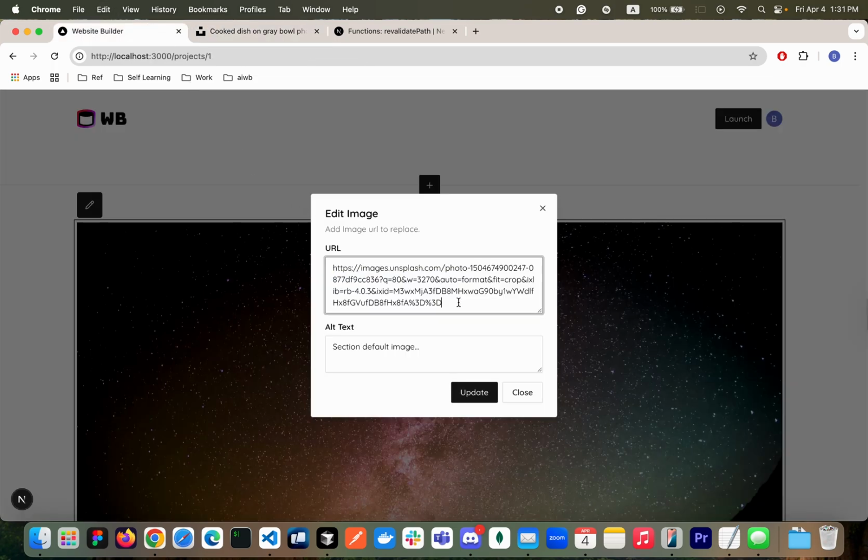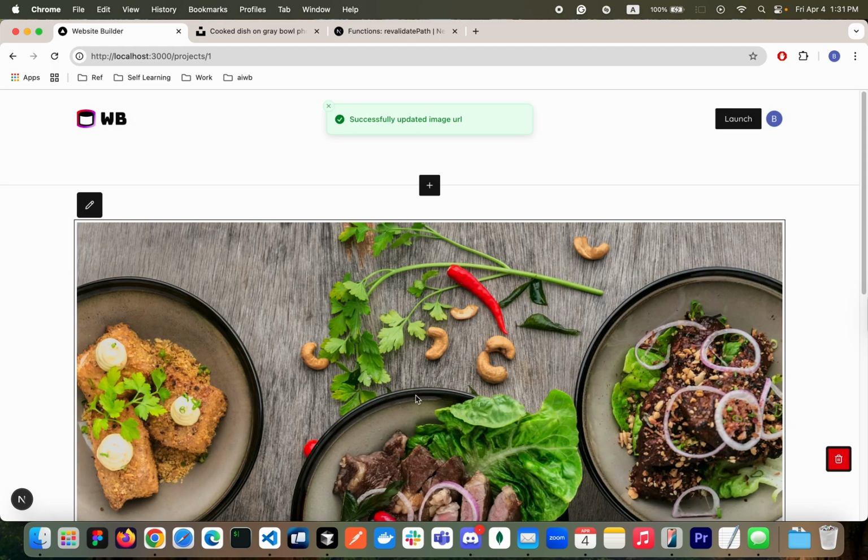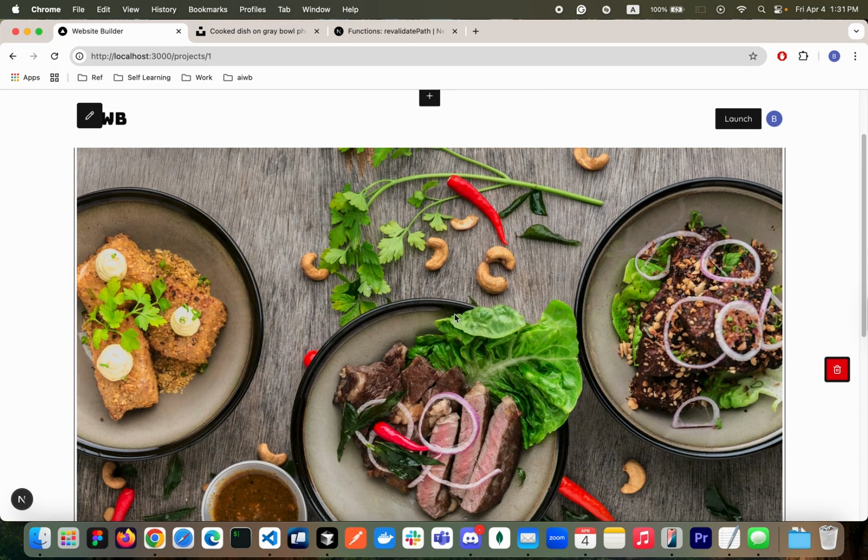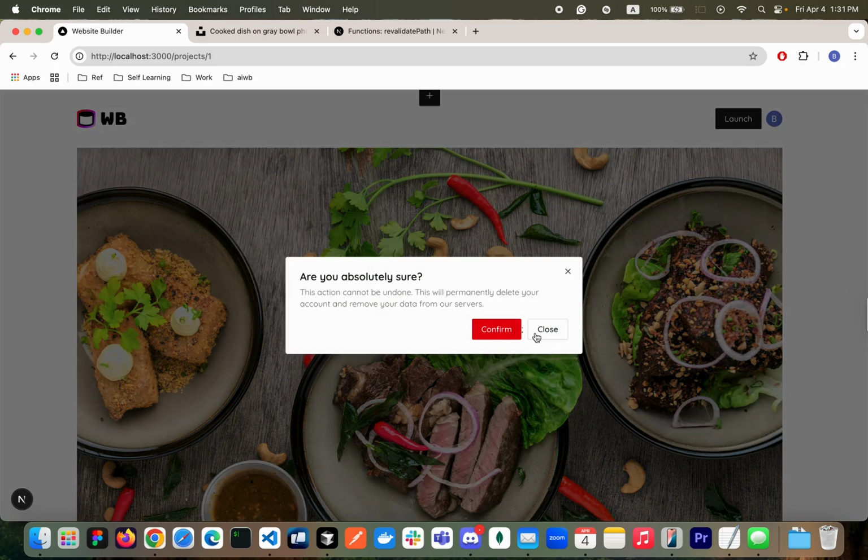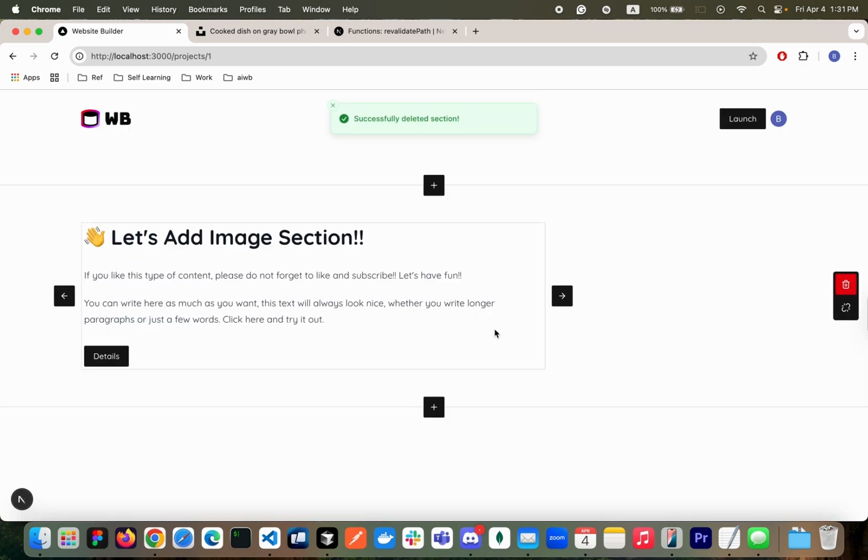Then you can replace the URL. And then of course, you can change the alt text to food image. Click update, then you should be able to see the updated image right here. And if you don't want to have the image section, you can of course delete it, right?